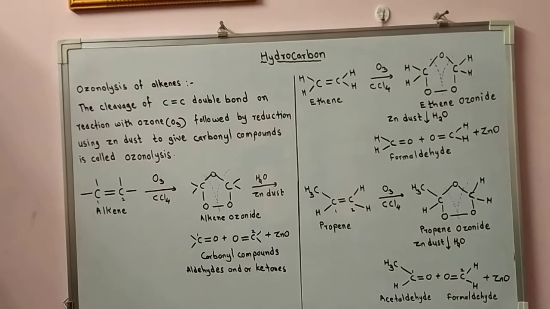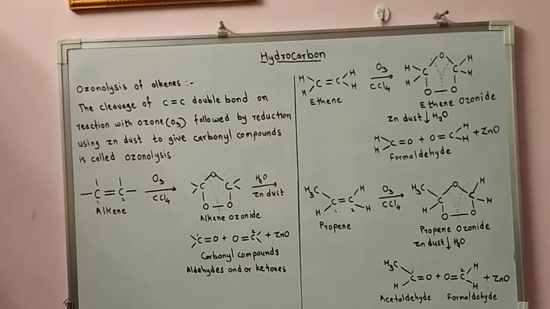So knowing the number and the arrangement, from the product we can identify the alkene: these groups attached to one carbon, and the second molecule which is formed, the two valencies of the carbonyl compounds in that carbonyl carbon. So here the second carbon has these groups. So we can draw the structure of the original alkene from the products formed, that is, from aldehydes and or ketones. The role of zinc dust